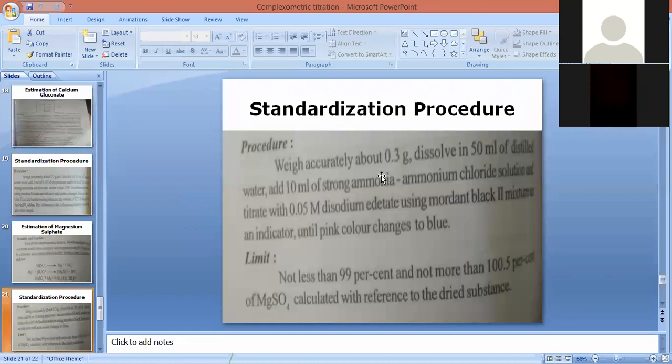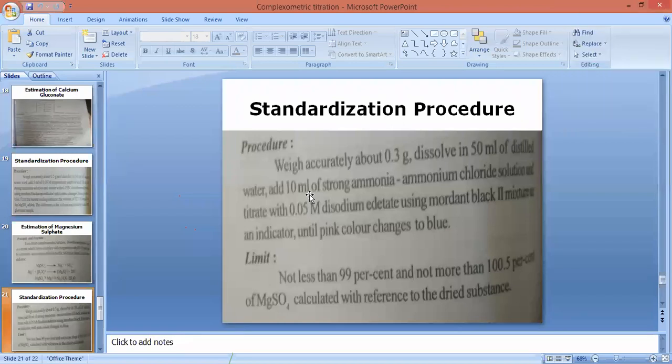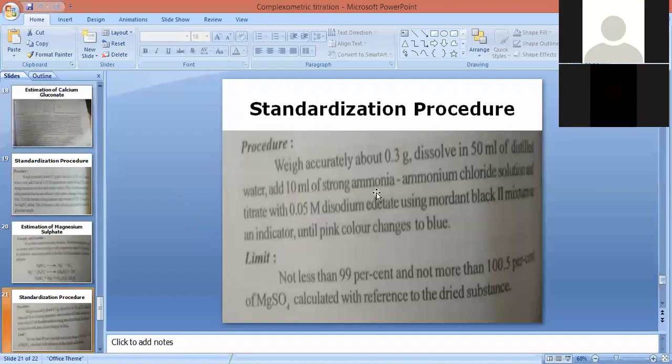So the quantity of MgSO4 taken in the conical flask is 0.5 gram of analyte, that is MgSO4. For dissolving purpose, we are going to use 50 ml of distilled water. Lastly, we are going to add 10 ml of strong ammonia ammonium chloride solution. This is used to maintain the conditions alkaline in order to maintain the stability of the complex which will be formed between the analyte, that is MgSO4, and disodium EDTA.